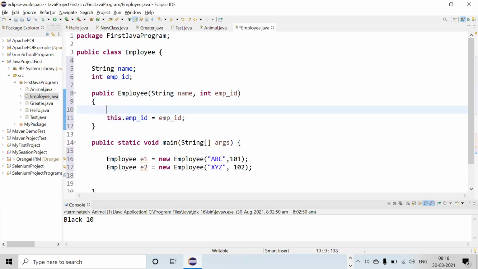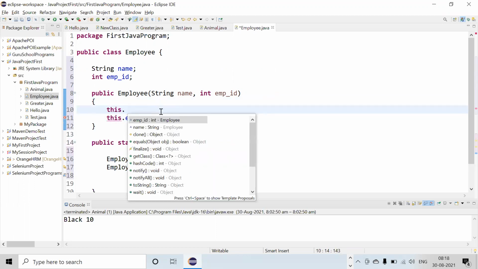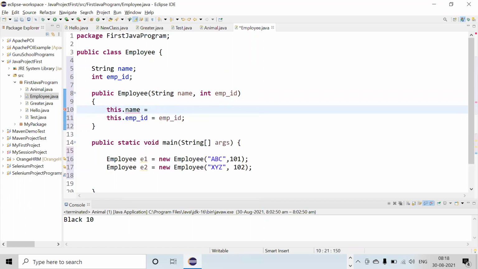Okay. I will tell you this: name equal to name. If you select this, it will highlight this one. And if you select this, it will not highlight, but it is this one.